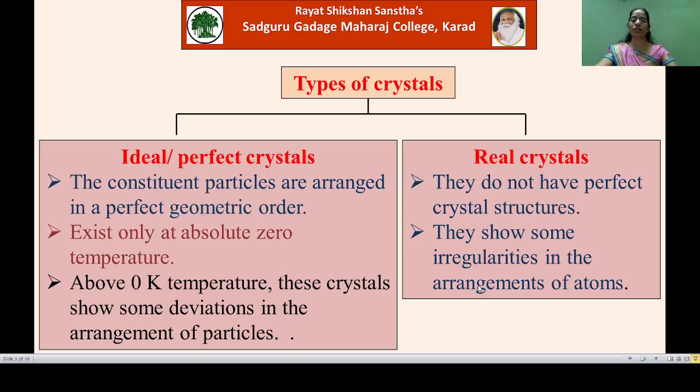So, crystals in which the constituent particles are arranged in a regular manner are named ideal crystals, while crystals which show some irregularities in the arrangement of constituent particles are named real crystals. And remember well, all naturally occurring crystals are real crystals. They are not ideal or perfect crystals.